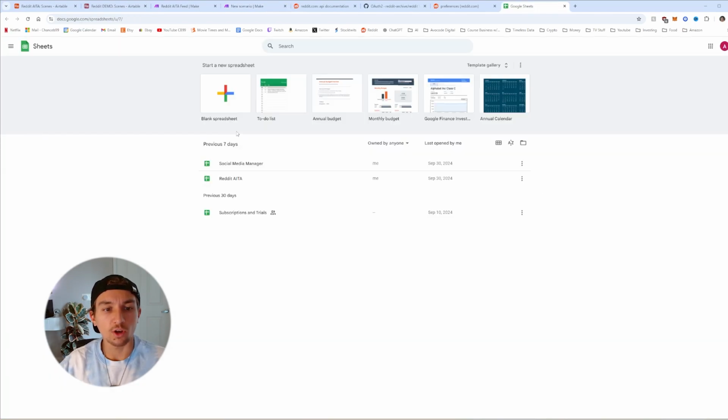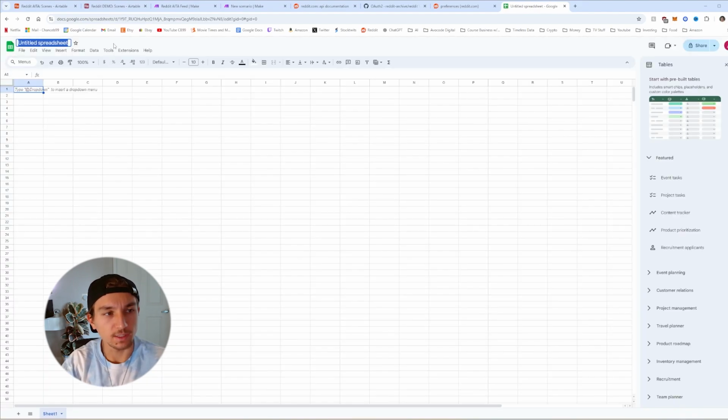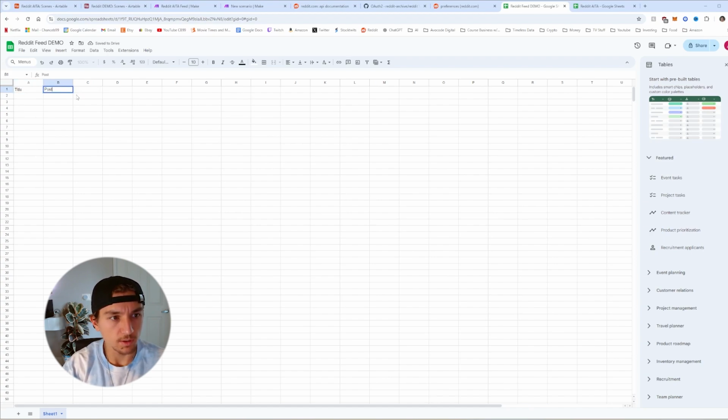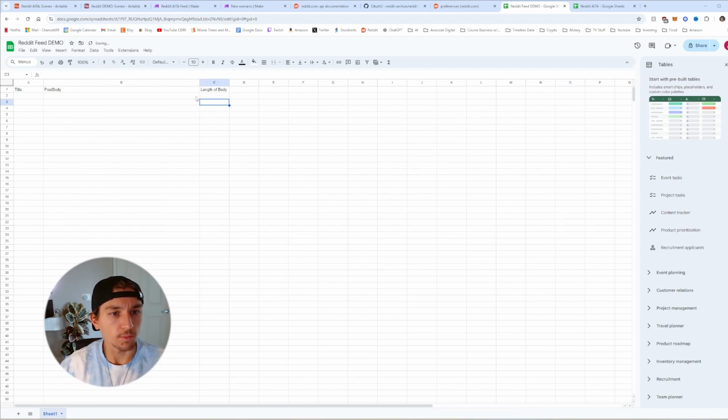Okay, so now we're going to go to Google Sheets and create a blank sheet. Let's name this sheet Reddit feed demo, like that. We're going to start adding some columns. So let's start with title. Next one will be post body. After that will be length body, like that. Let's add some length to the post body.